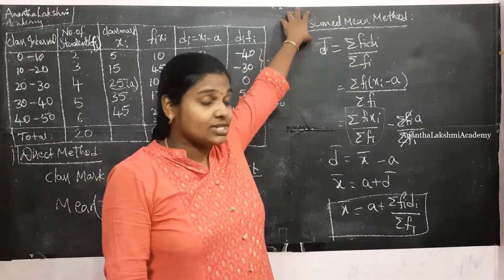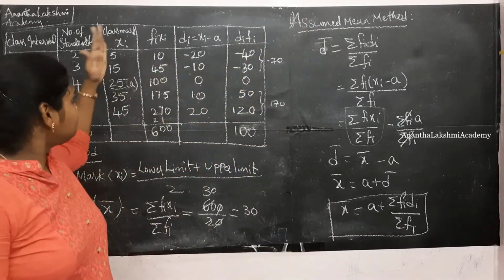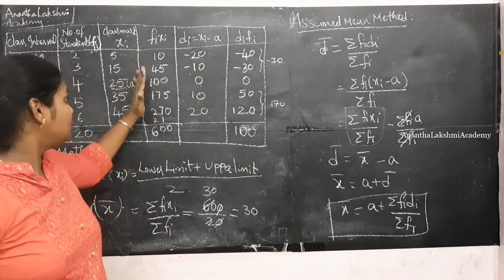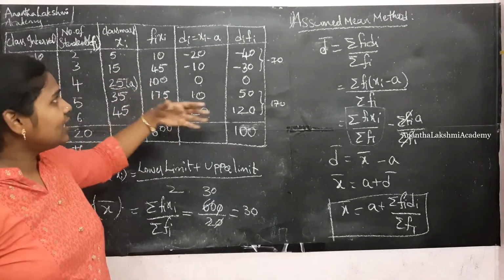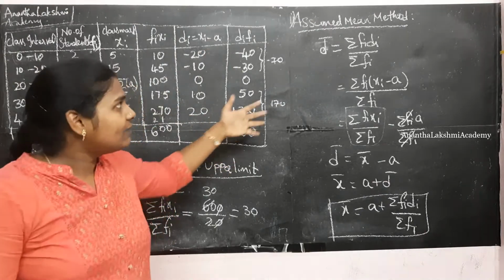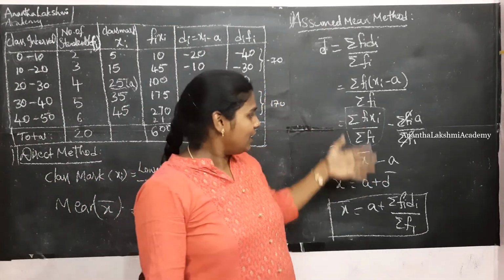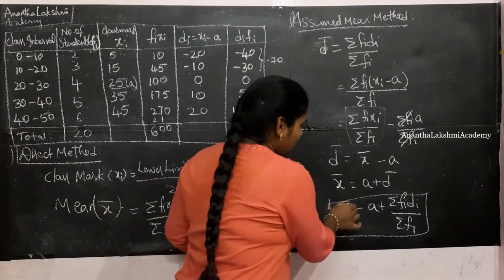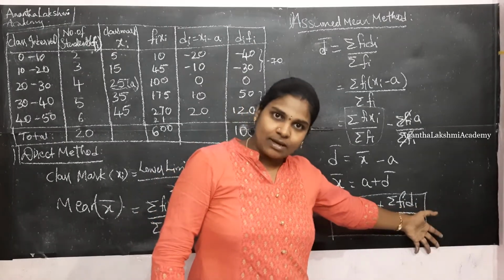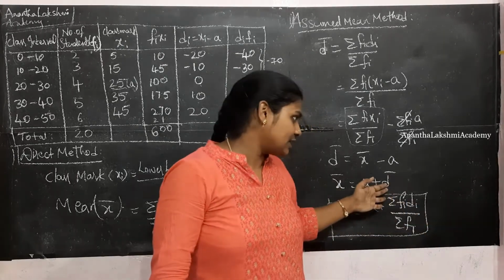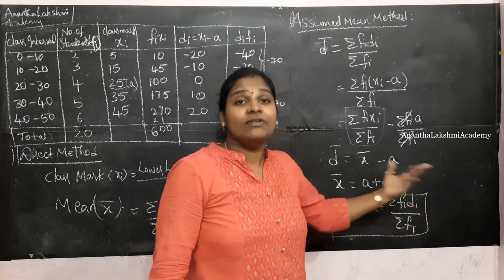What is happening in the assumed mean method? We assumed one value of the class mark, the center value of the class mark, as the mean, and then we calculated the deviations. When we figured out the deviations mean, we got to know the value of x bar, which is our mean, nothing but the assumed mean plus the deviations mean.